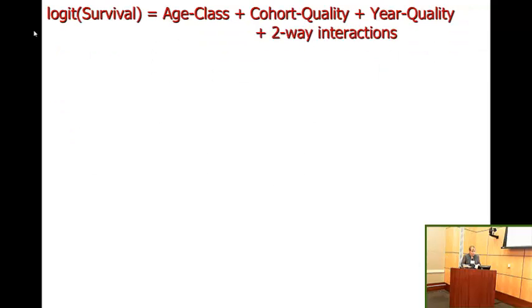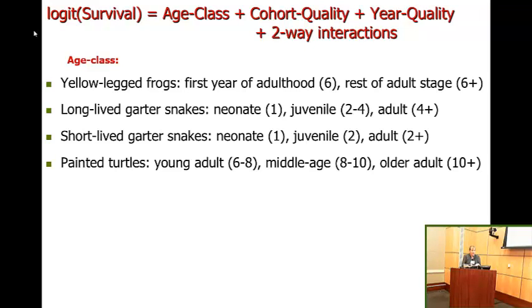Okay, so first of all, age class. For yellow-legged frogs, we had to collapse our age classes because we were now dealing with only known-aged animals. So for yellow-legged frogs, we have the first year of adulthood, age 6, and the rest of the adult stage, so 6+. For long-lived garter snakes, we had neonates, 1-year-olds, juveniles, 2 to 4-year-olds, and adults, so 4+. For short-lived garter snakes, we had neonates, juveniles, and adults, and the ages are different, but same 3 categories. And for painted turtles, we had young adults, middle-aged adults, and older adults for our analyses.